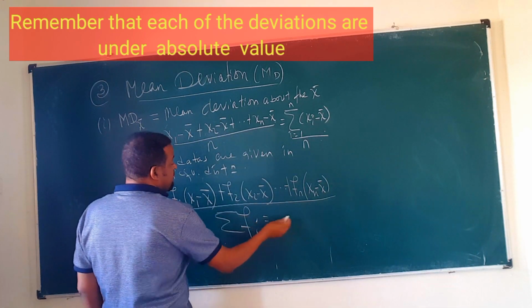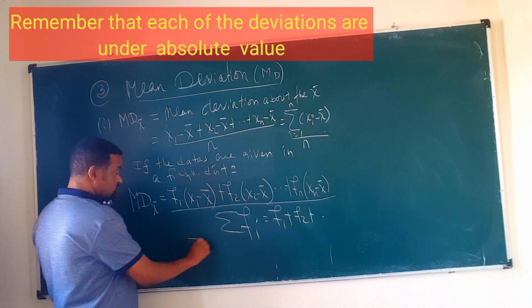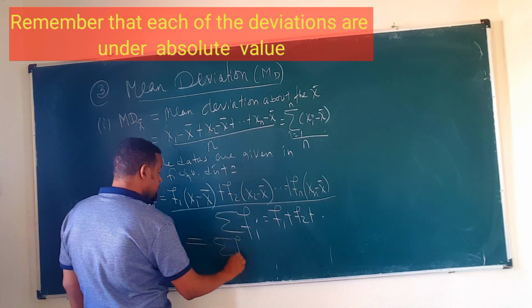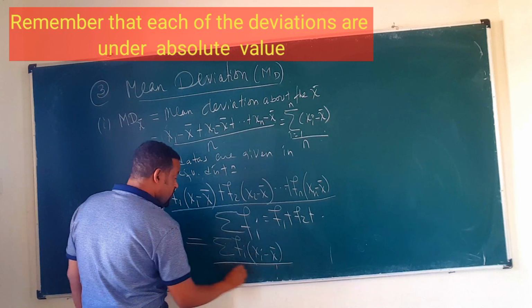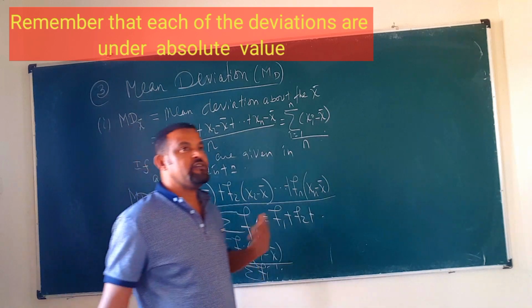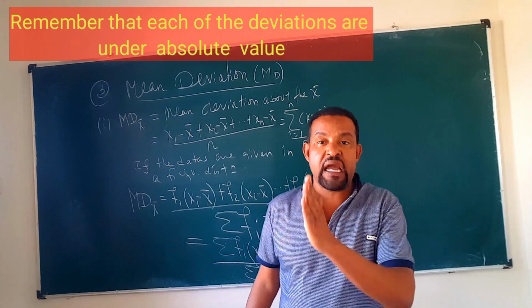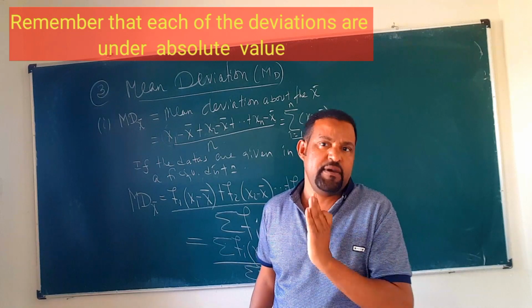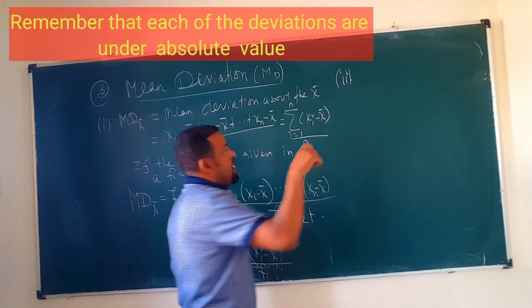That means f1 plus f2 plus, and so on up to fn. So in short, when we write this, it is the summation of fi times xi minus the mean over the summation of fi. That means f1 times x1 minus the mean, f2 times x2 minus the mean, and so on, over f1 plus f2 plus and so on. The second one is mean deviation about the median.